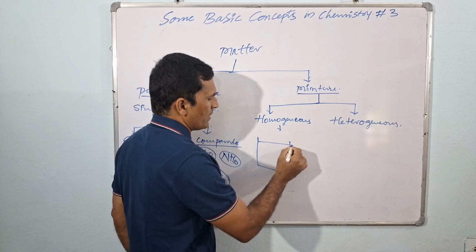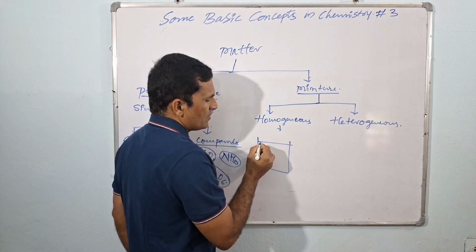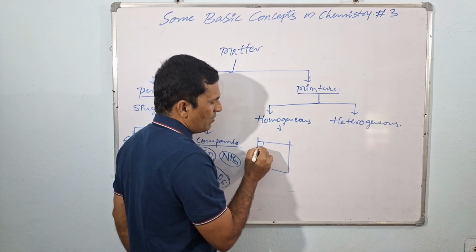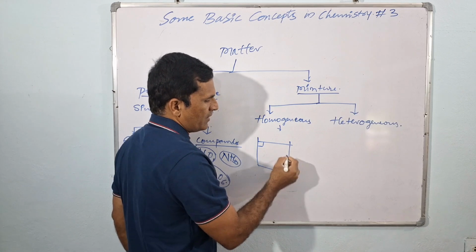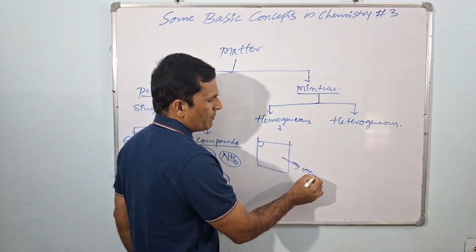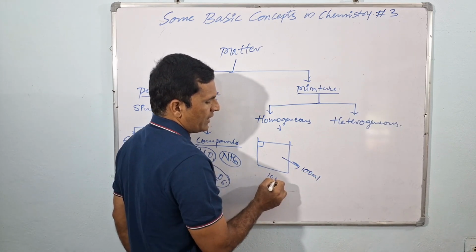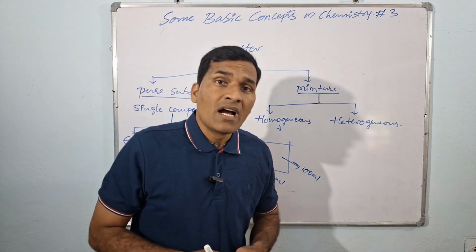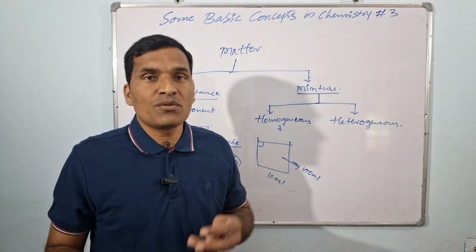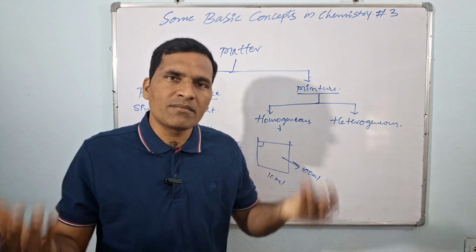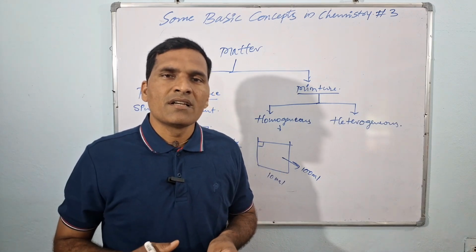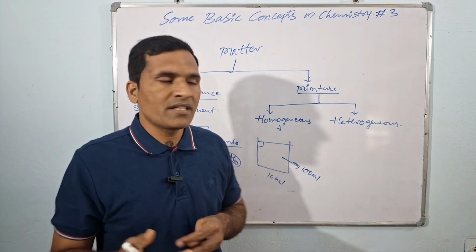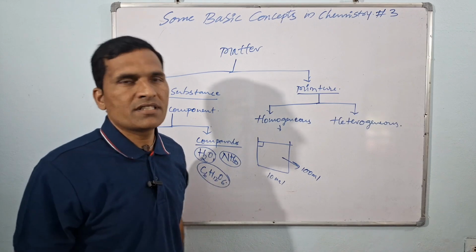If you prepare 100 ml and separate out 10 ml and check it, all will have the same concentration or composition. It is not going to vary. So it is called a homogeneous mixture.